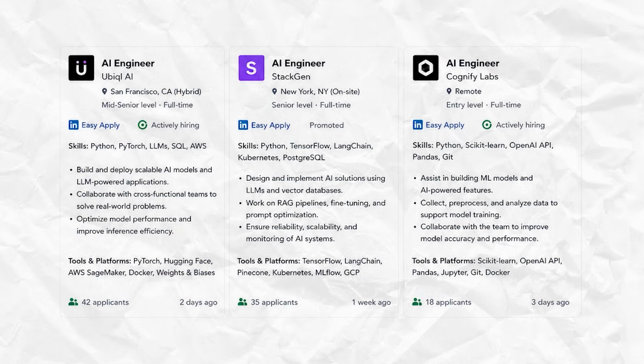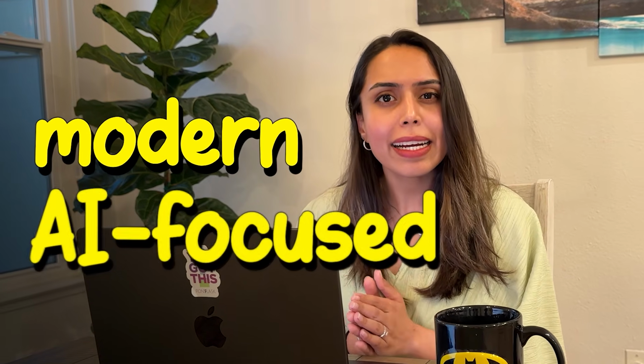Today, Kubernetes is not just for DevOps anymore. AI engineers, platform engineers, data engineers, anyone who's running workloads at scale will benefit from understanding Kubernetes. So in this series, we will be going through an updated version of Kubernetes and will not just learn it from a traditional DevOps perspective. We are learning it with a modern AI-focused lens.